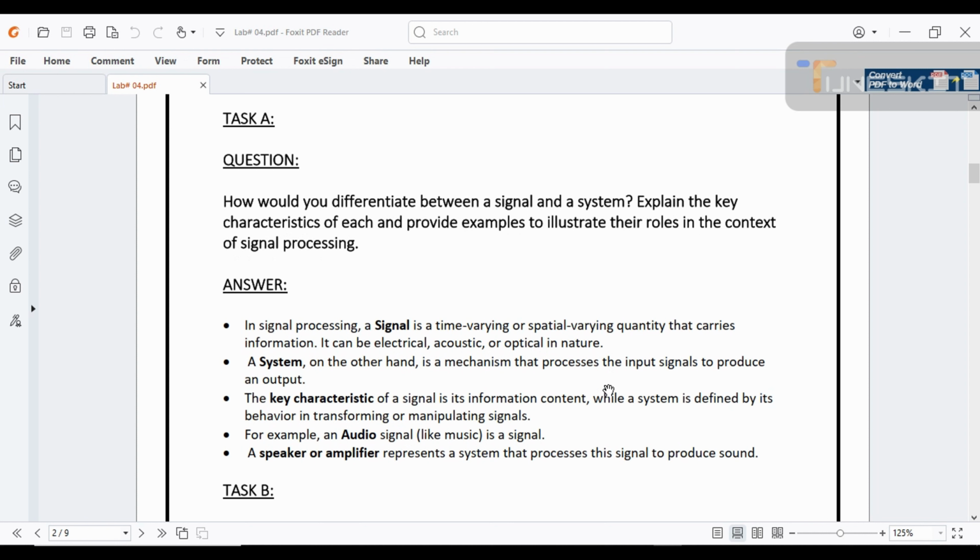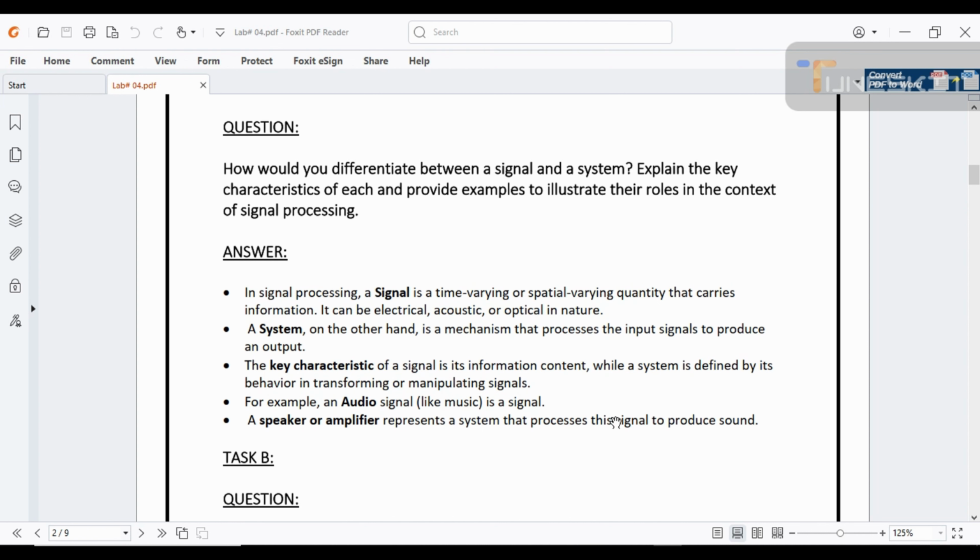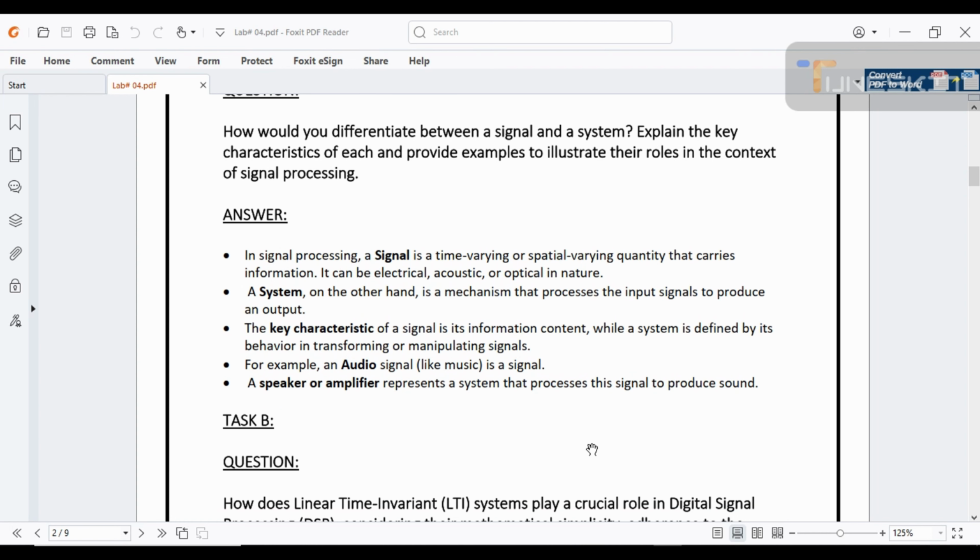The key characteristic of a signal is its information content, while a system is defined by its behavior in transforming or manipulating a signal. The example is radio. Audio signal is a signal. A speaker or an amplifier represents a system that processes this signal to produce an output signal. So moving to our task B.